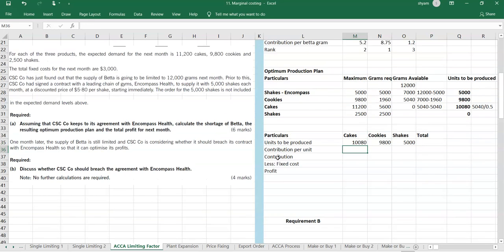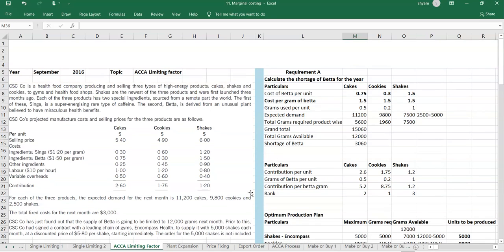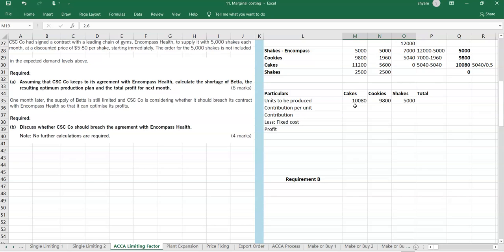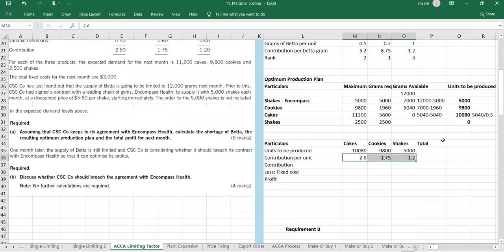The contribution per unit, we can copy from here. Cakes, cookies and shakes, we can copy it. But if you see here, the rate is not going to be the same for that order. This shakes is for the Encompass order.